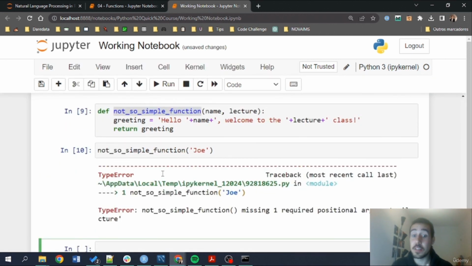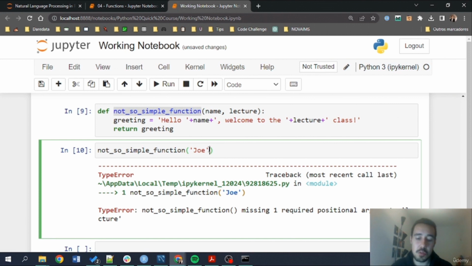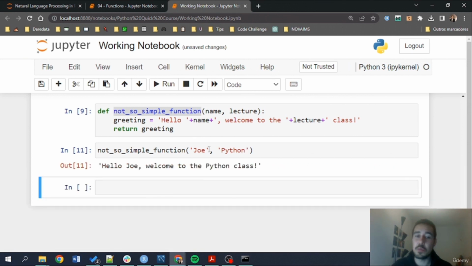We'll have an error because not so simple function requires another positional argument called lecture. I didn't give the lecture. And I'm going to go here and say new argument. How do we give the new argument? Just like we give in other Python functions, providing a comma and then passing the new argument. And there you go. Hello, Joe. Welcome to the Python class.